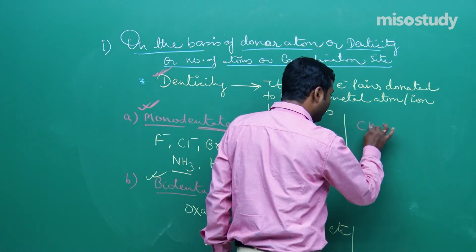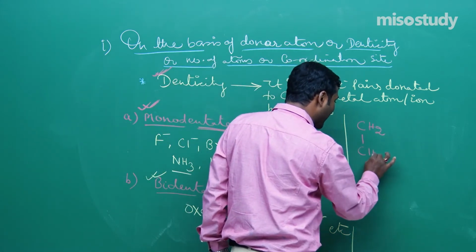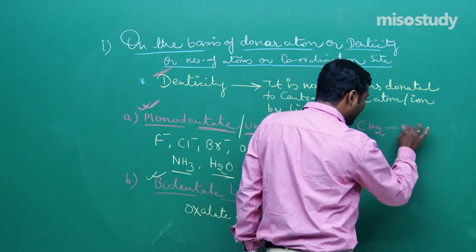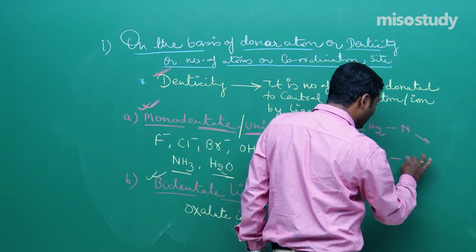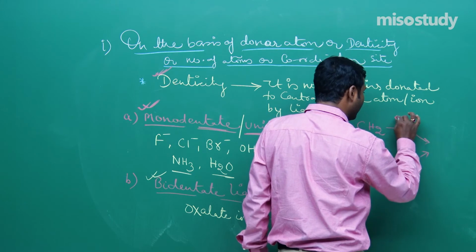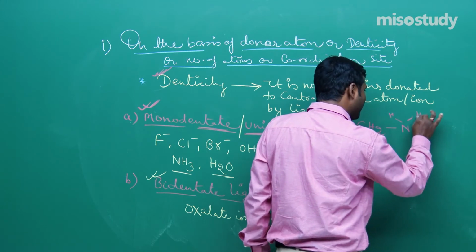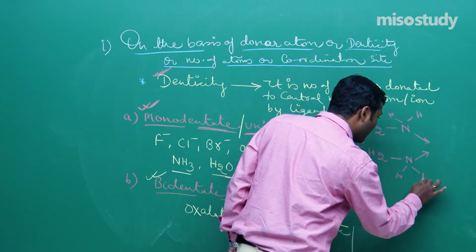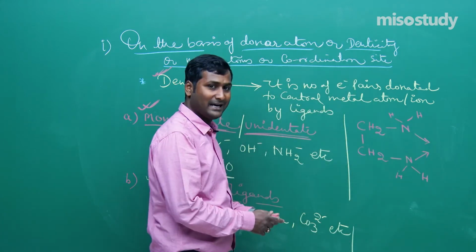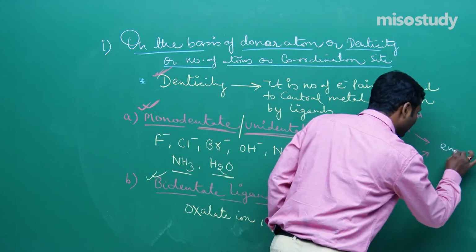As we know, if I draw the structure of en, there are 2 nitrogen donor atoms, so it is an example of a bidentate ligand.